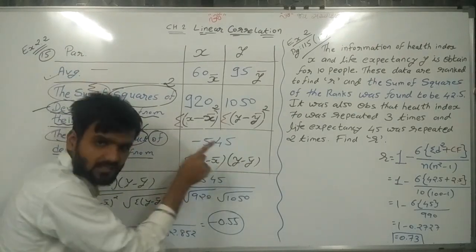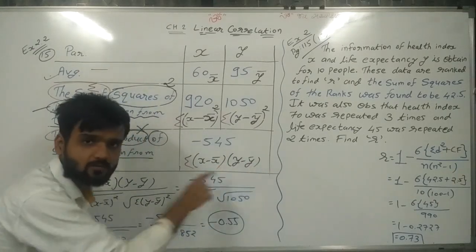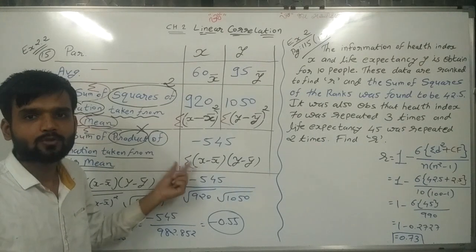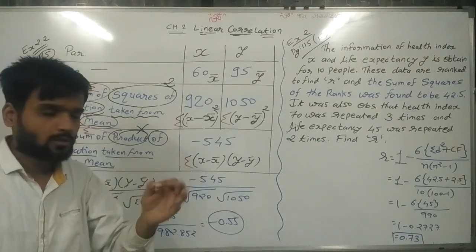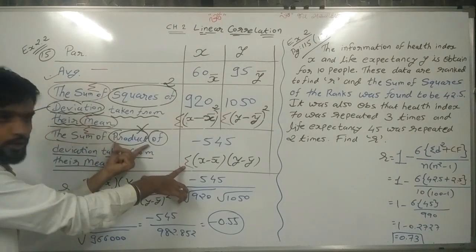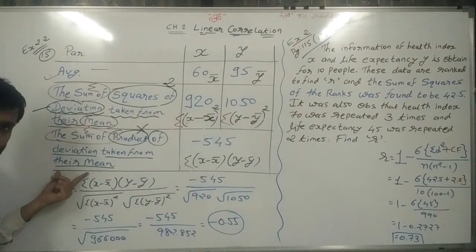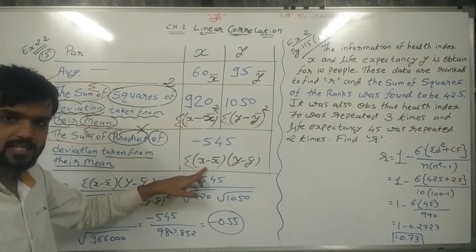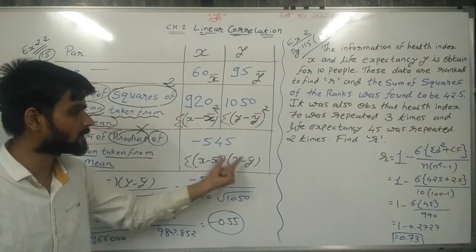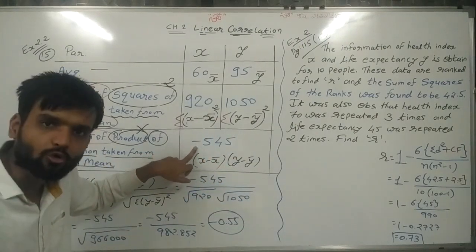So (x minus x bar) into (y minus y bar) and their sigma. Sum of the product of deviations taken from their means, sigma (x minus x bar)(y minus y bar), is given. That is minus 545.